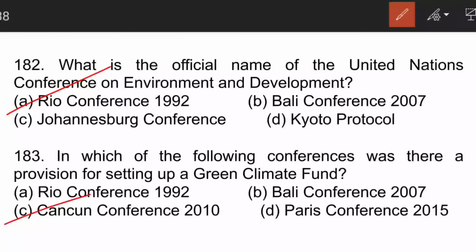It was formally established within the United Nations Framework Convention on Climate Change. It was, however, first mentioned in the Copenhagen Accord of 2009, that is COP15. It is an operating entity of the financial mechanism to assist developing countries in adaptation and mitigation of climate-related problems.